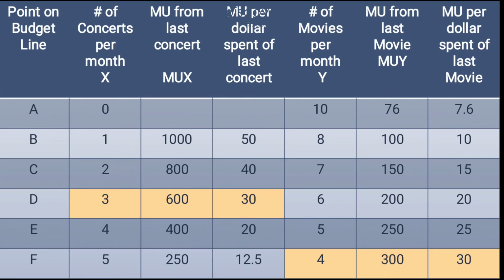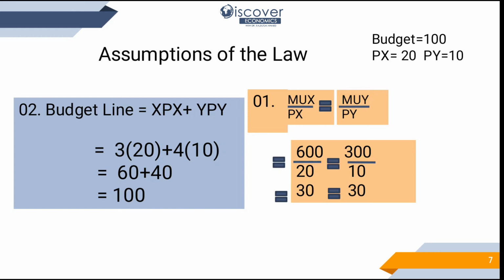So let's start with the assumptions of the law. We basically have to follow these 2 assumptions at any cost if we want to calculate utility maximization. What is the first assumption? That per dollar utility of X should be equal to per dollar utility of Y. What is per dollar utility of X? That is marginal utility of X divided by price of X. And per dollar utility of Y is marginal utility of Y divided by price of Y.